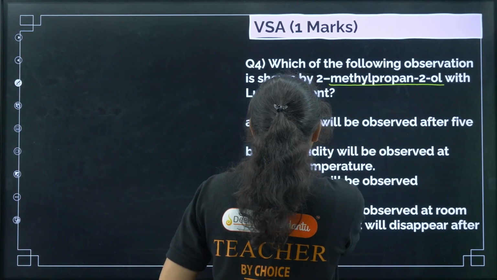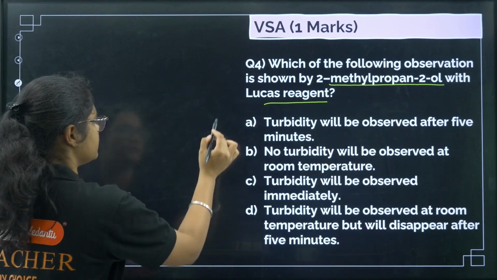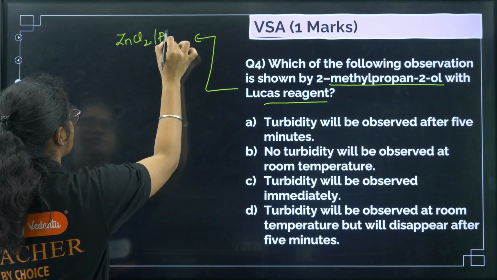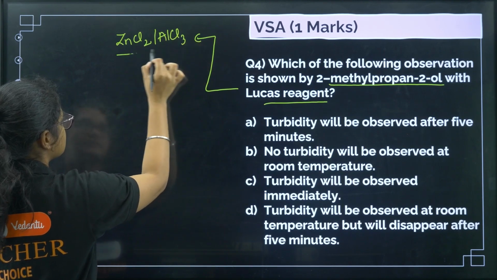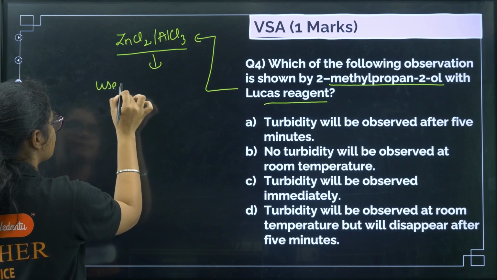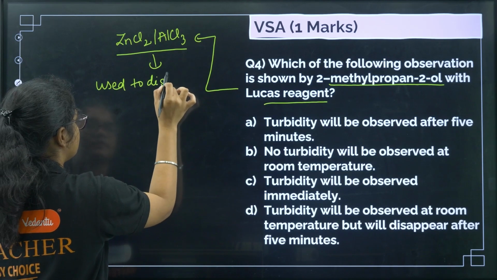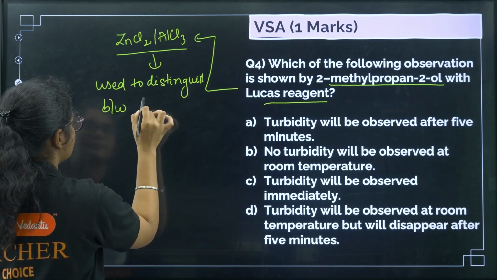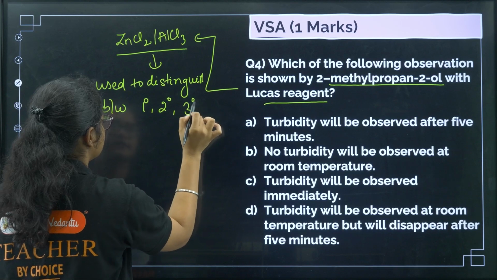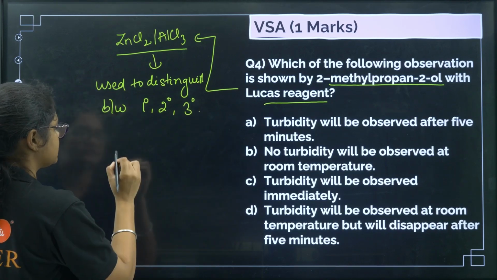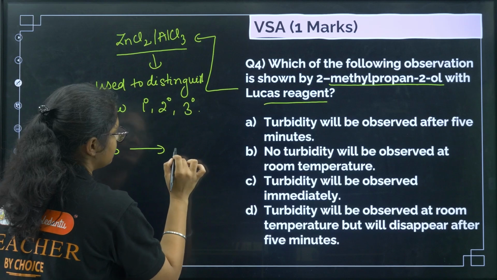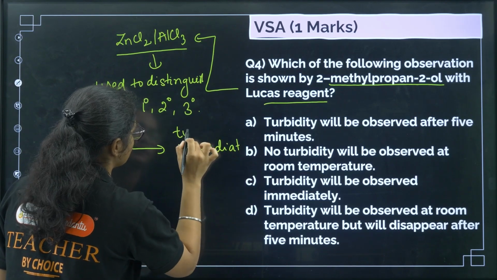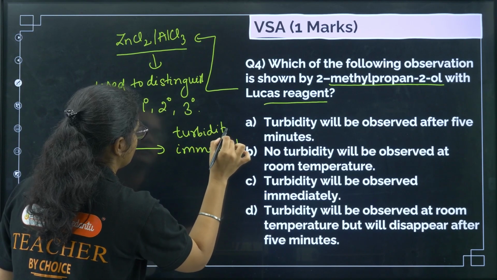Next, which one of the following observations is shown by 2-methyl propane 2-OL with Lucas reagent? So what is Lucas reagent? If you remember, Lucas reagent is anhydrous ZnCl2 in presence of concentrated HCl. Now what is the use of this reagent? It is used to distinguish between primary, secondary and tertiary alcohols, right? Now how does it distinguish? Tertiary alcohols react immediately. Okay, and what is the observation we find? Turbidity. Turbidity is formed immediately.